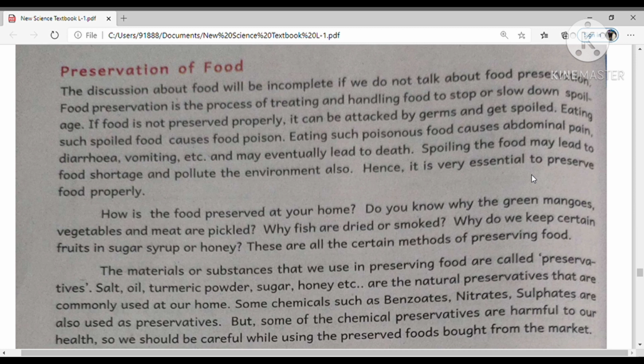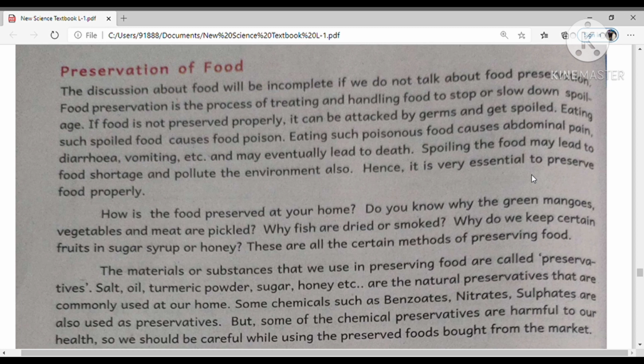So we should take care to eat good, healthy food. Spoiling the food may lead to food shortage and pollute the environment also. How does spoiled food pollute the environment? A bad odor comes out from the spoiled food.